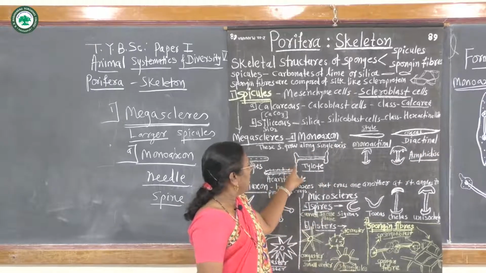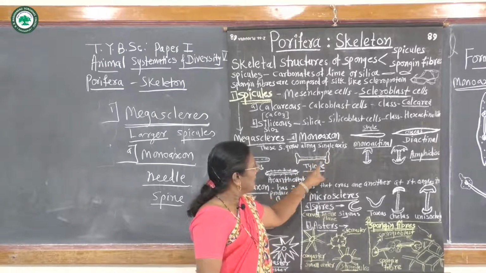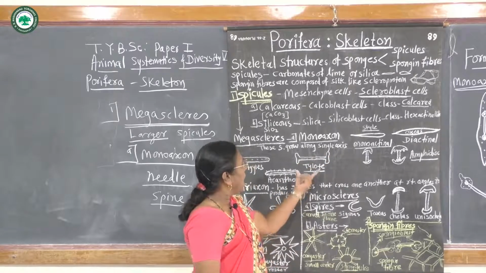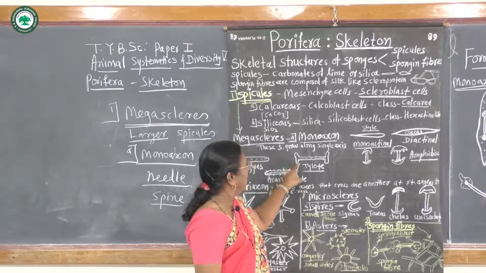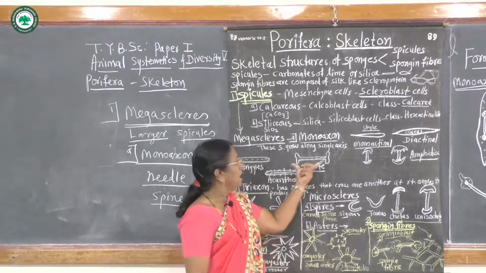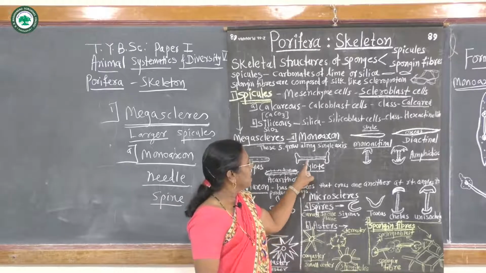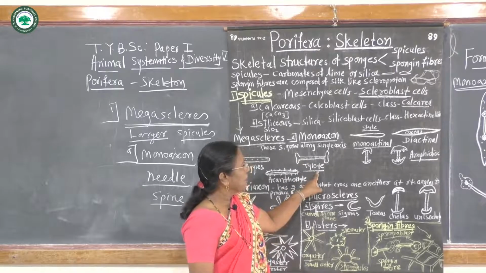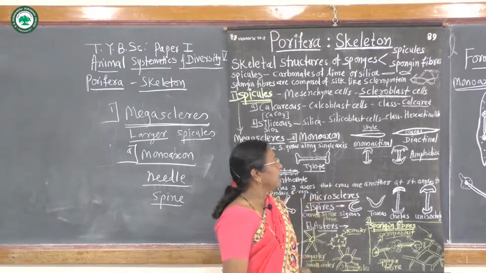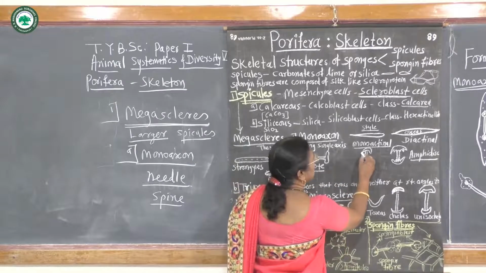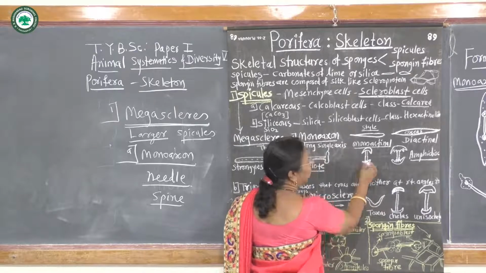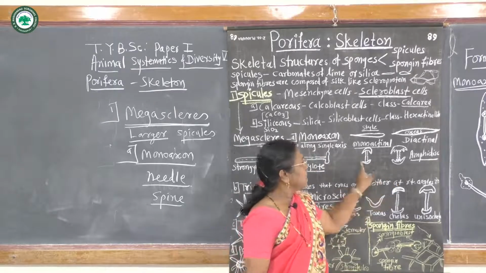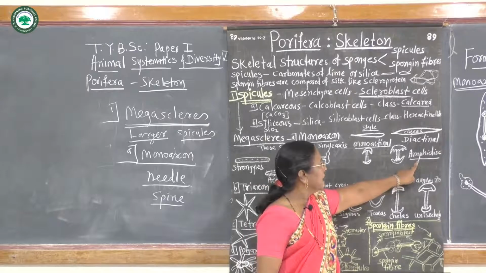If both the ends of the single spicule have needle-like or pinhead-like blunt ends, then the spicule is called tylodes. If the monoactinal spicule has a disc at both the ends, then these spicules are called amphidisk.